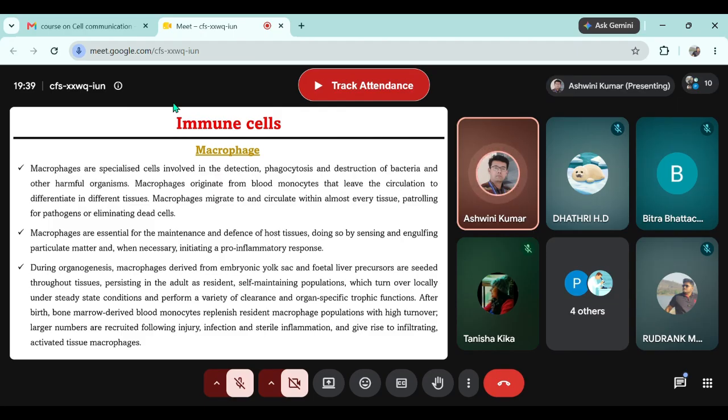They cannot be present in the body till the last breath of the person, right? That's why, to replenish the population of resident phagocytes, monocytes, based on a lot of inflammatory reactions, move from the blood to the tissue space to top up the amount of macrophages present in the tissue. Is this clear?